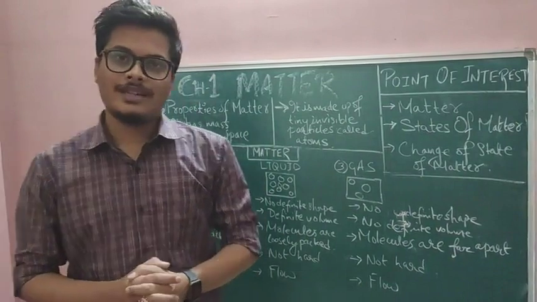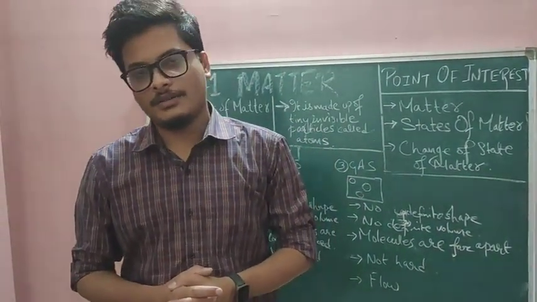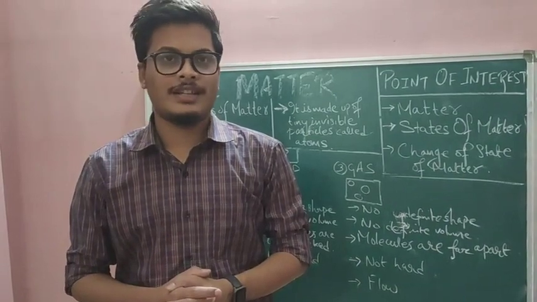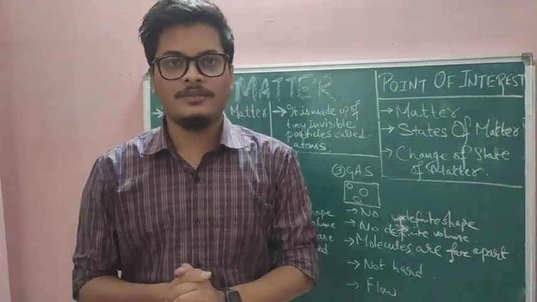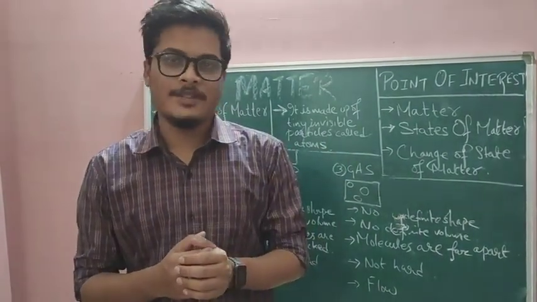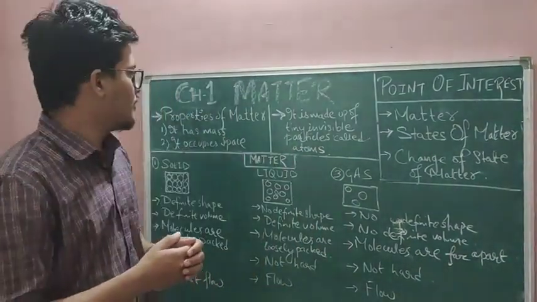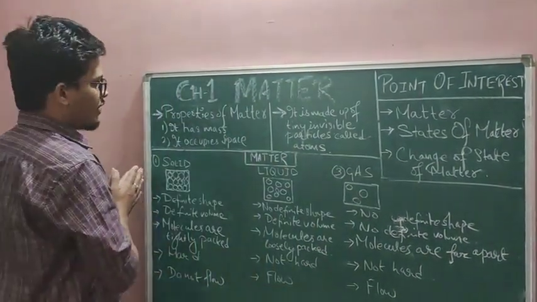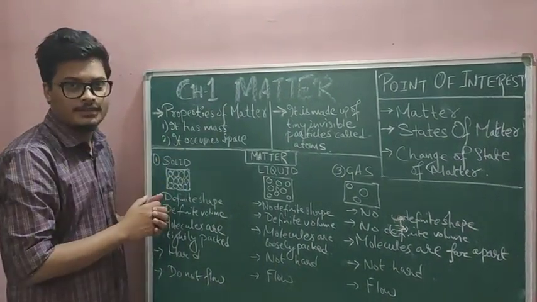Well, matter is anything that occupies space and has some mass. For example, in this universe, in this planet, whatever you see, you feel, you touch is made up of matter. Clear? So we can conclude that the properties of matter are: it has mass, it occupies space.